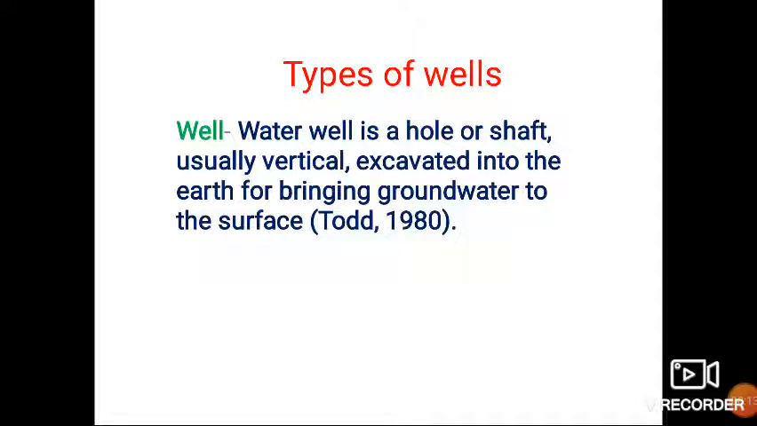A water well is a hole or shaft, usually vertical, excavated into the earth for bringing groundwater to the surface. All of us have already seen different types of wells. It is nothing but an excavation which is drilled into the ground to tap the groundwater or to bring it to the surface. This definition has been given by Todd in 1980. There are certain types of wells like bore wells, dug wells, tube wells. We are going to see these types further.